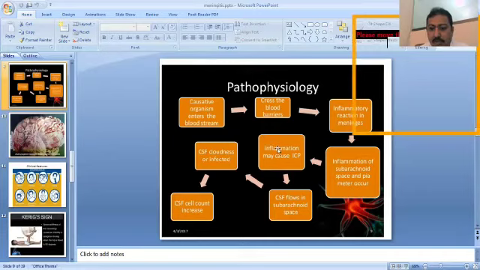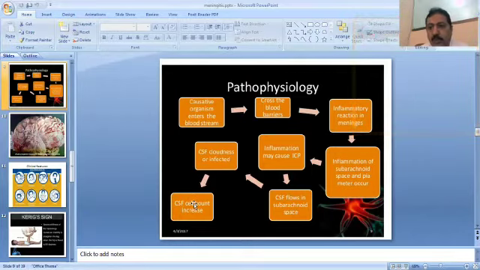This is called increased intracranial pressure. The fluid within the arachnoid space will be thick and its color will be changed to gray-white, cloudy, and the cell count in the cerebrospinal fluid will be increased. So this was all about the pathophysiology of meningitis.